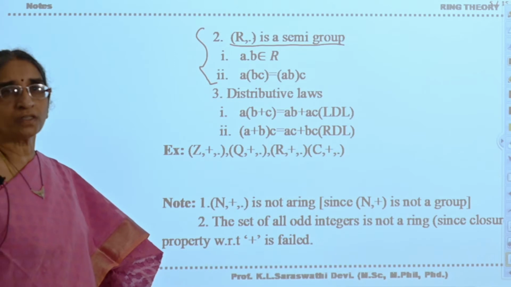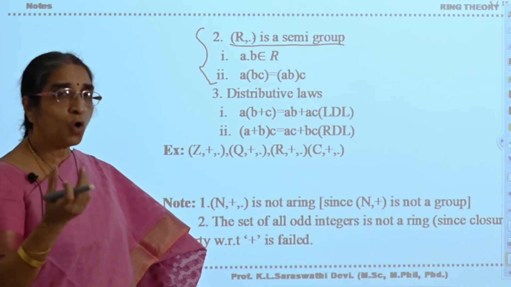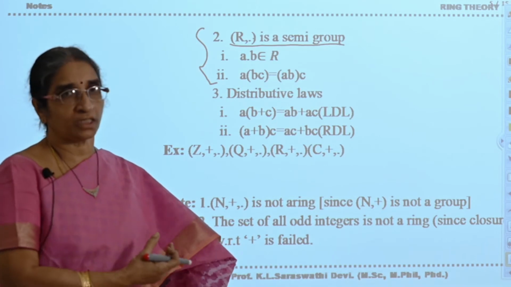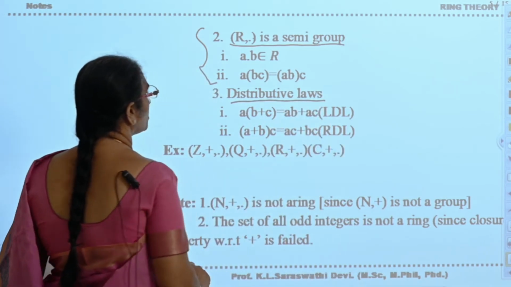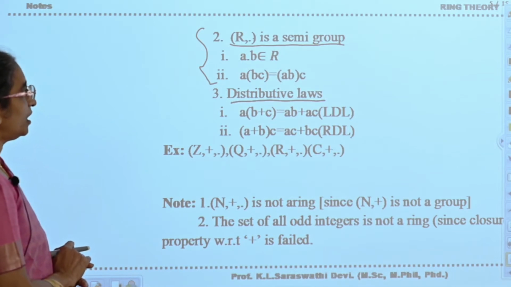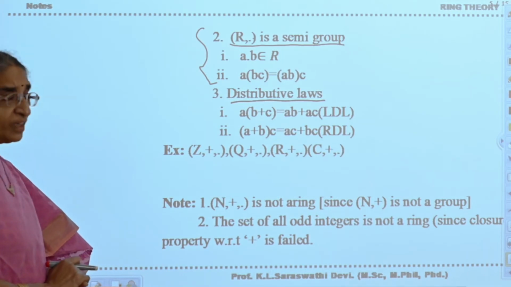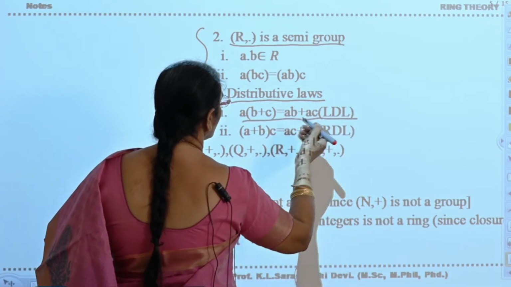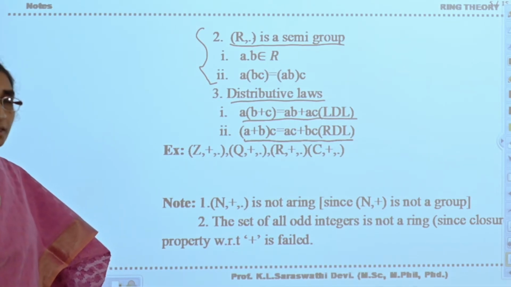Not only this, because it is an algebraic structure equipped with two binary operators, these two operators should respect each other and behave properly with each other. That behavior we define in terms of distributive laws. Coming to distributive laws, a·(b + c) should be equal to a·b + a·c, and (a + b)·c is equal to a·c + b·c. That is, these two operators plus and dot together should satisfy the left distributive law and the right distributive law. Then you will say that (R, +, ·) is a ring.